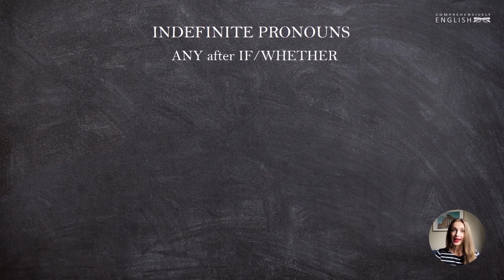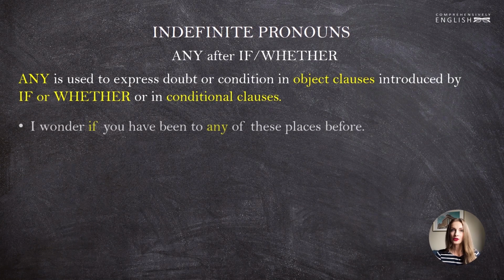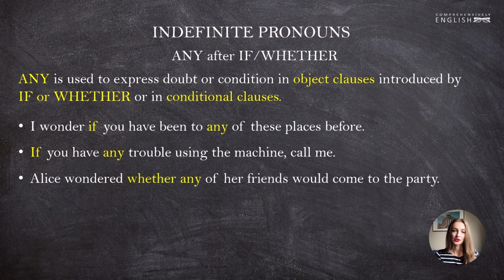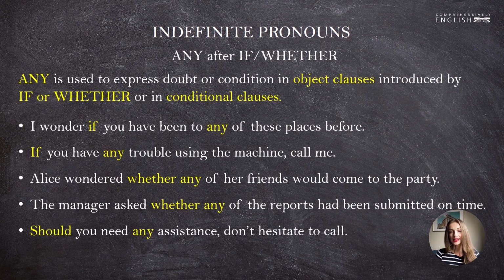Now let's talk about any used after if or whether. Any is used to express doubt or condition in object clauses introduced by if or whether or in conditional clauses. Check these sentences. "I wonder if you have been to any of these places before." If you have any trouble using the machine, call me. Alice wondered whether any of her friends would come to the party. The manager asked whether any of the reports had been submitted on time. And should you need any assistance, don't hesitate to call.